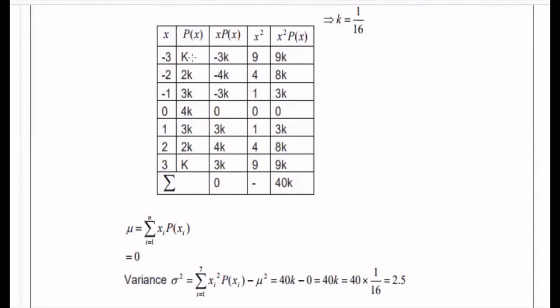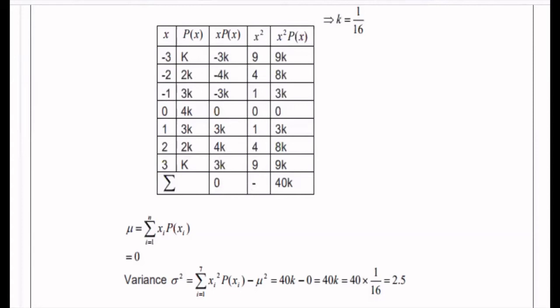That is minus 3 into k will be minus 3k, minus 2 into 2k will be minus 4k, minus 1 into 3k will be minus 3k, 0 into 4k will be 0, 1 into 3k will be 3k, 2 into 2k will be 4k, 3 into k will be 3k. The sum of these values becomes 0.